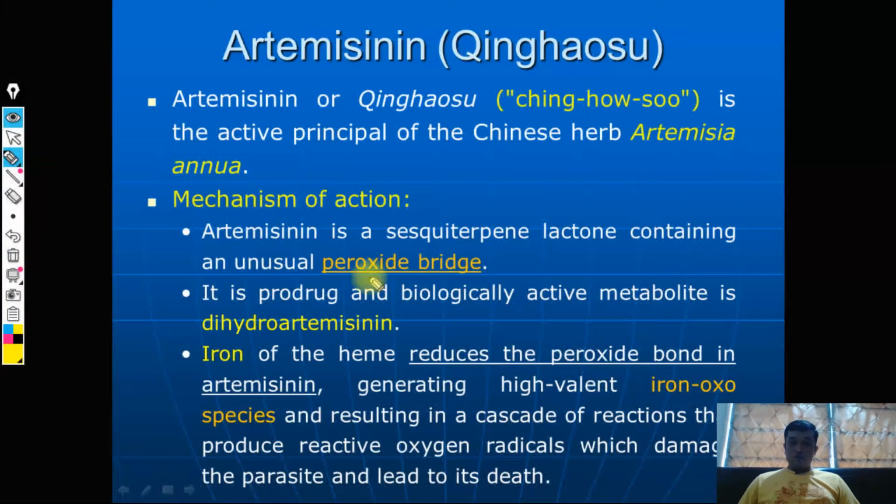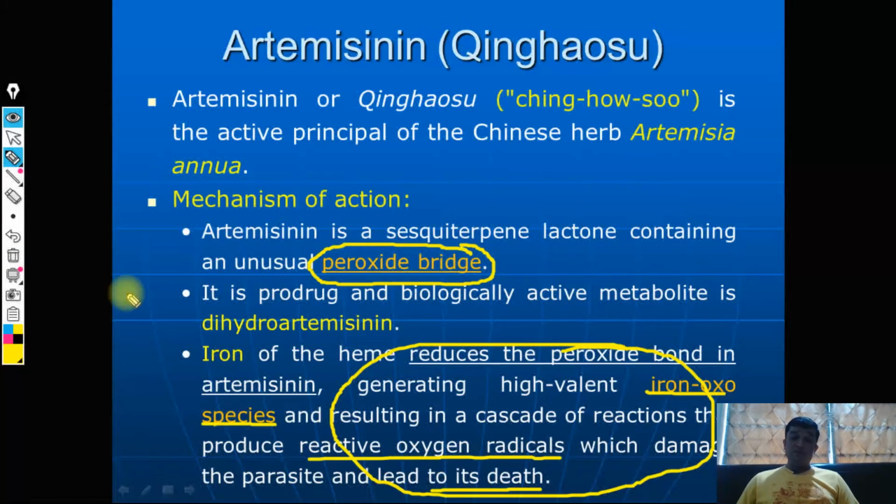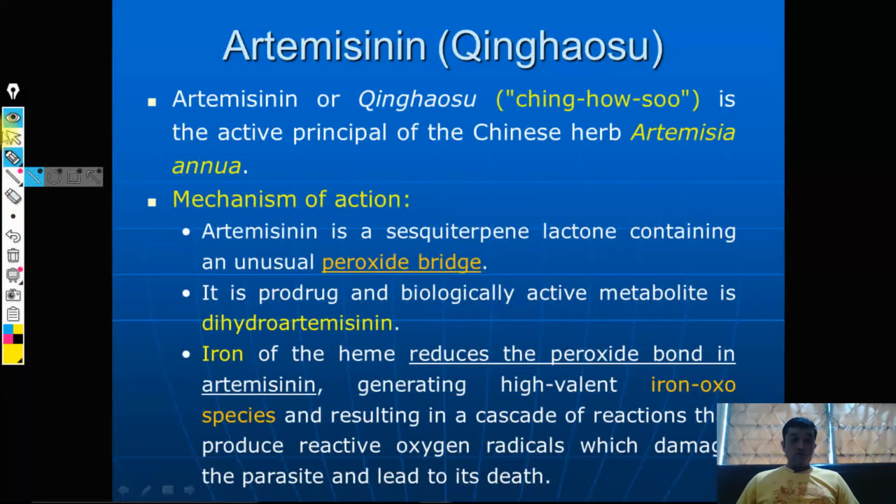So this iron oxo species results in a cascade that produces highly reactive oxygen radicals, and once these radicals are generated, they will damage the membrane of the parasite and the nucleus of the parasite. These events, the cascade generated by the reactive oxygen species, eventually lead to cidal activity. This mechanism is many times asked in competitive examinations, and it is also important as far as the medicinal chemistry of these compounds is concerned. So for the mechanism of action, just go through the details of this.